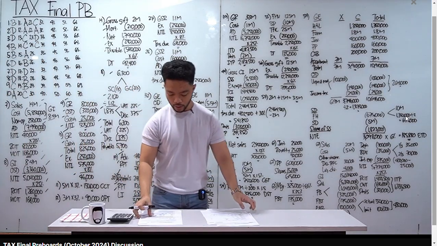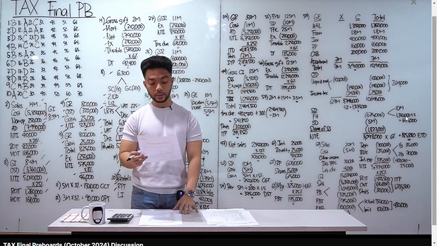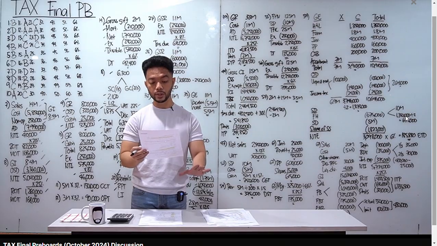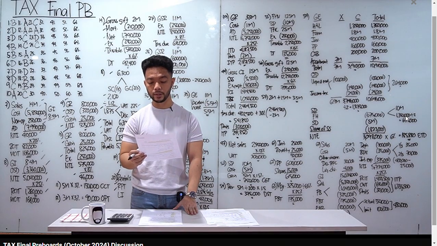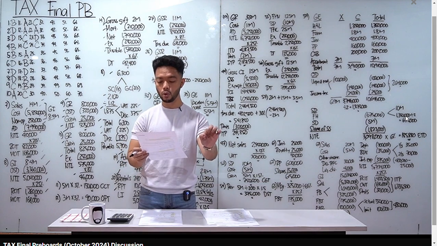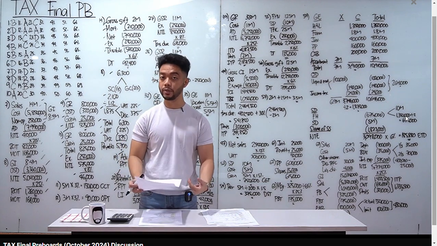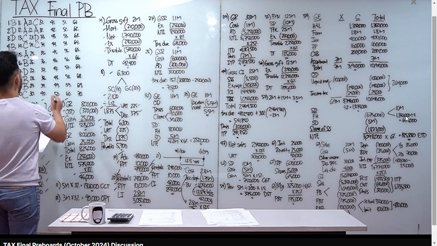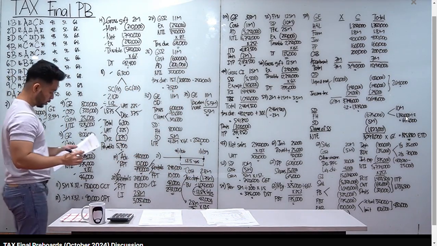Number 25, which of the following is incorrect? Ang mali dito, yung letter C. Bakit, sir? Tama yung A, B, and D. So yung letter C, taxes are levied and collected by the legislative branch of the government. Okay yung levied. Pero yung collected, ang nagko-collect BIR, which is an executive branch of the government. Letter C for number 25.